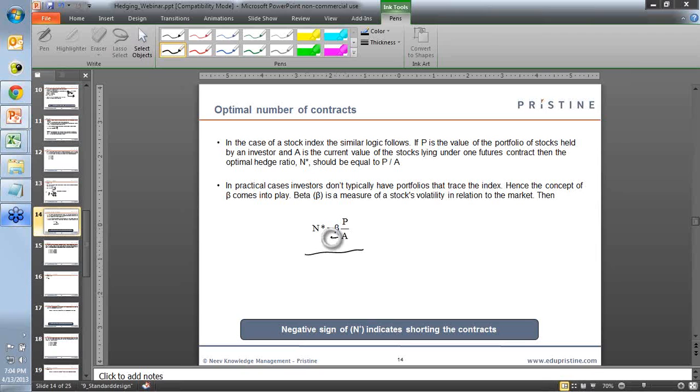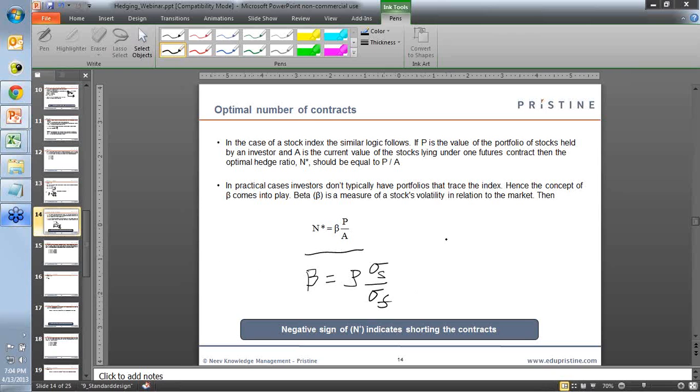So the value of beta is the same as the hedge ratio that we were talking about before. So beta is essentially this: the correlation between the spot and future prices into the standard deviation of the spot prices divided by the standard deviation of future prices.